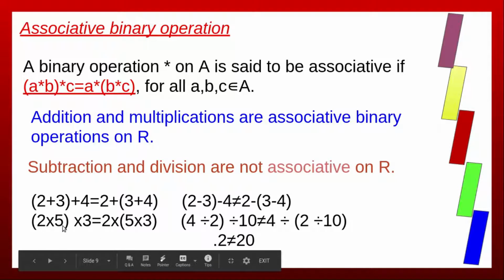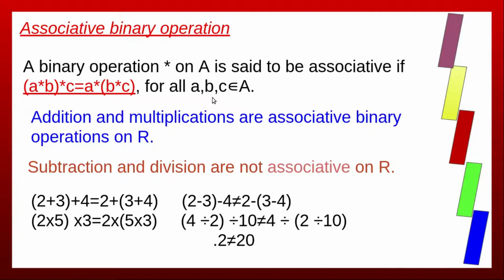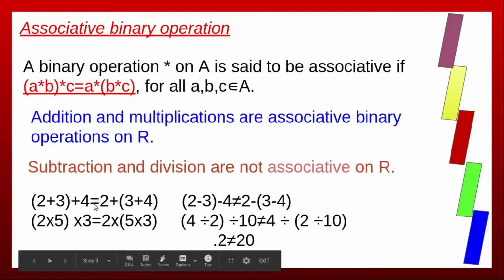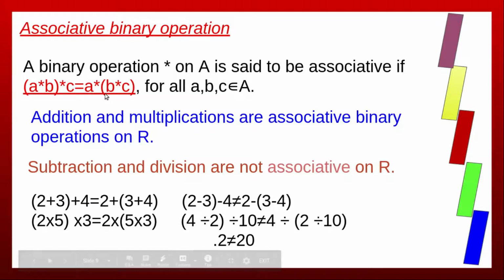Similarly, multiplication is associative. 2 into 5 is 10, 10 into 3 is 30. 5 into 3 is 15, 15 into 2 is 30. For any three real numbers A, B, C, (A plus B) plus C equals A plus (B plus C). And similarly, for any three real numbers A, B, C, (A into B) into C equals A into (B into C). So addition and multiplication are associative binary operations.